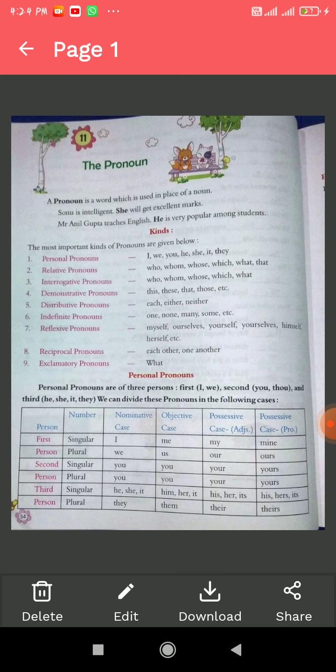This is my book. Here it becomes an adjective. But if I say this book is mine, then it becomes a possessive case pronoun. So my will become mine, our will become ours, your will become yours, his, her, its will become his, hers, its, and their will become theirs.